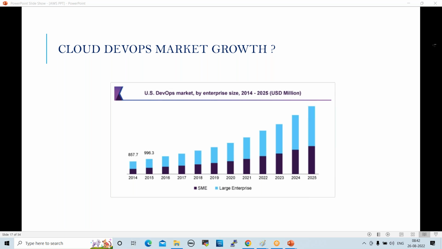Any other questions, anyone? So only AWS will be for 1 year, or for Google and Azure also it will be 1 year, Ram? So AWS is 1 year free. Google is 3 months free. Azure 2 months. So once the period is completed, you can create one more free account.